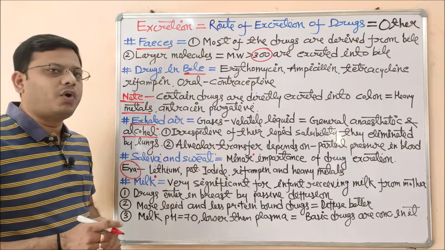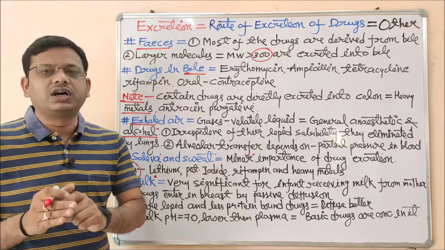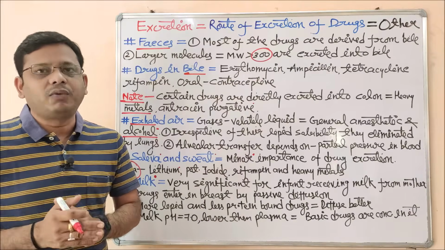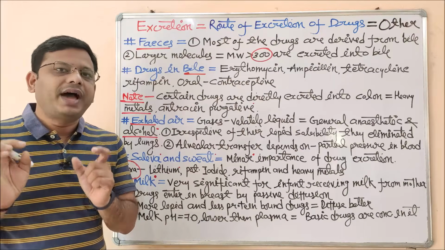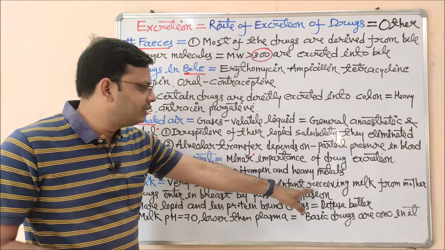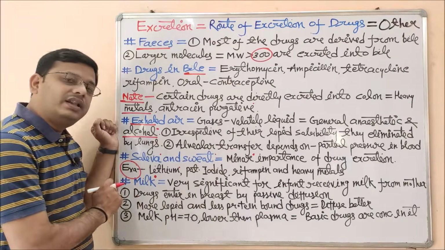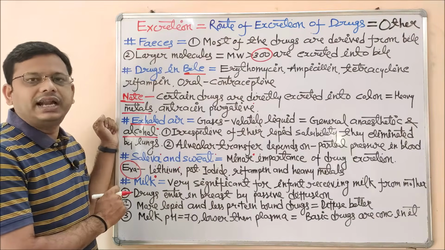So this is a very important point of view. The mother should not receive any of those drugs which can get excreted with the help of milk. This is an important parameter in case of lactation. This is not significant for the mother but significant for the infant who is receiving milk from the mother. There are the following parameters regarding this elimination route.